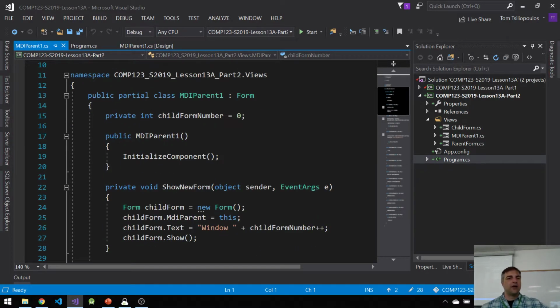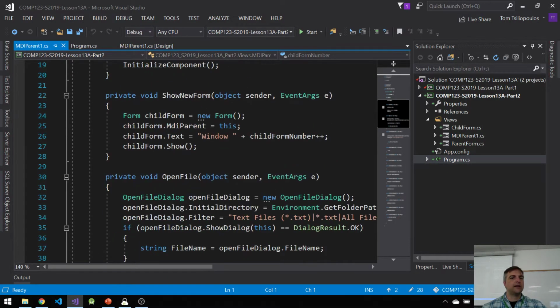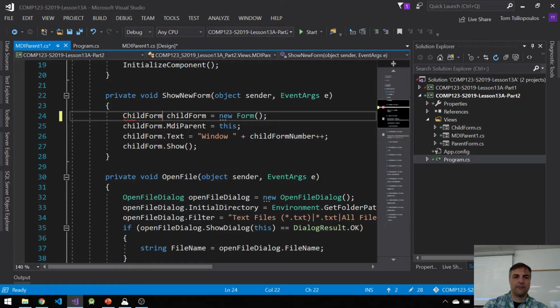Take a look. I've got my show new form, and it says I'm making a brand new form. It's an empty form, right? However, I could point to my child form. Let's do that. So let's change from form to child form, which is of type child form. So now my child form is the form that I made.